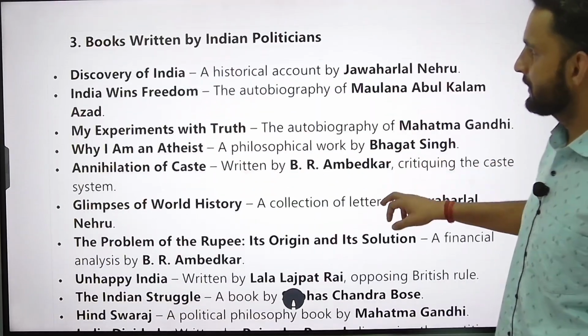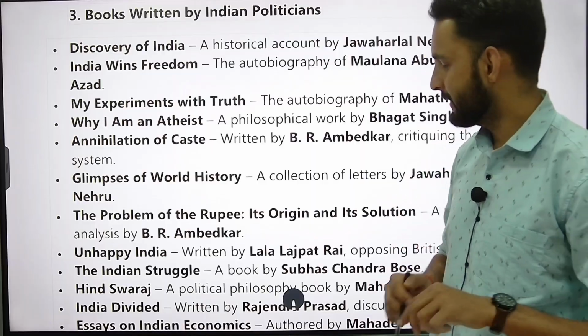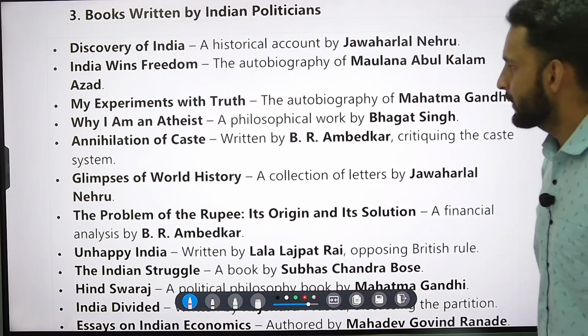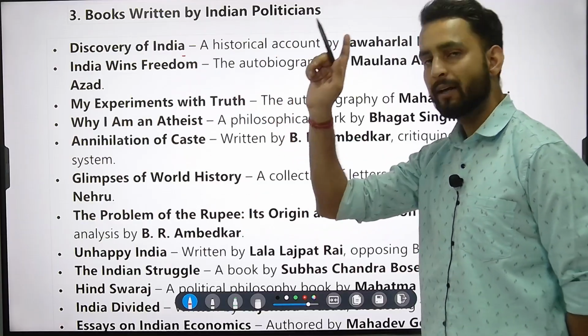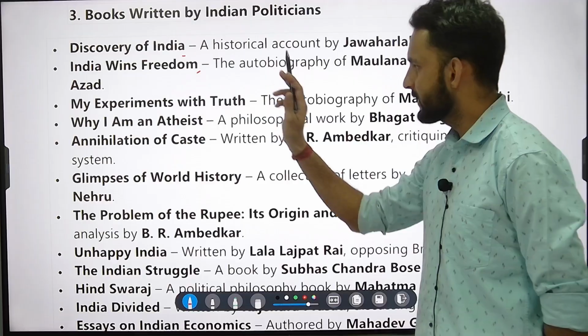Then there comes the third section, which is books written by Indian politicians. So following are the books. First is your Discovery of India. We have already seen this. It is written by Jawaharlal Nehru. India Wins Freedom, we have already seen this.